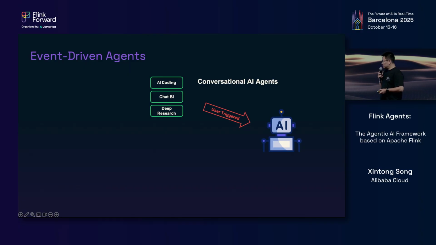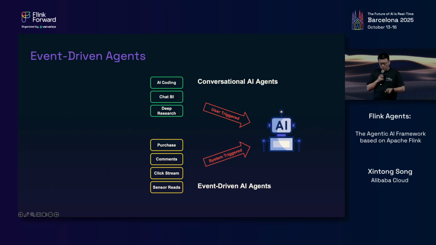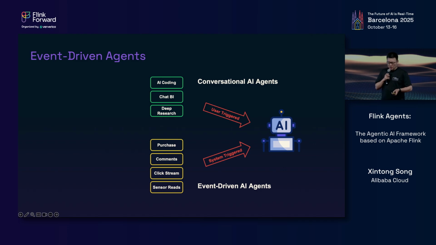But an event-driven agent, on the other hand, is triggered by continuously generated real-time events from a system. Those events can be an e-commerce purchase, a live stream comment, a web page click, or a sensor reading from a self-driving vehicle or IoT devices.